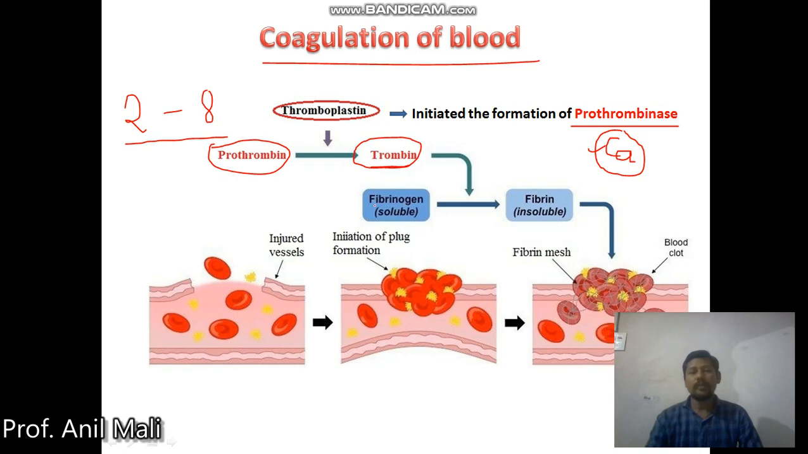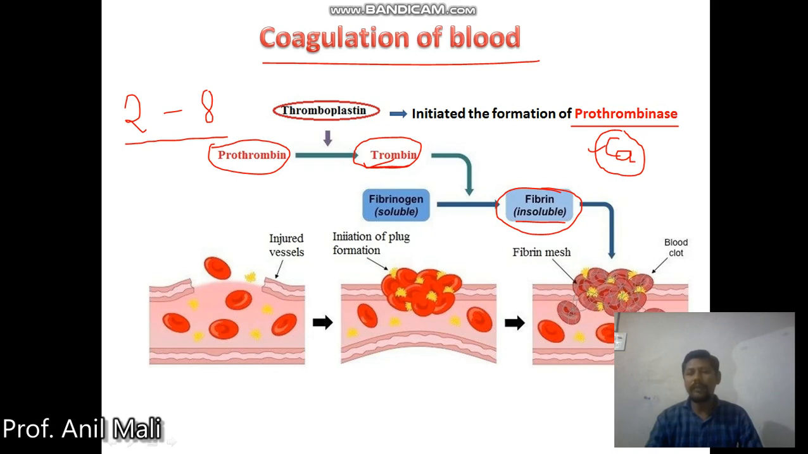Again, as the prothrombin gets converted into thrombin, thrombin is an active plasma protein, and this thrombin again does the conversion of fibrinogen, which is soluble, into fibrin. So there is a conversion of fibrinogen into fibrin by the thrombin. This fibrinogen, which is initially soluble, gets converted into fibrin, which is insoluble.